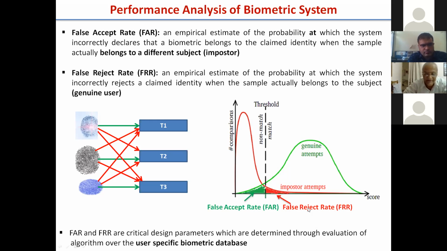In a false reject case, if 20 scores are coming below the threshold, we say 20 by 100, 0.2 is the FRR.